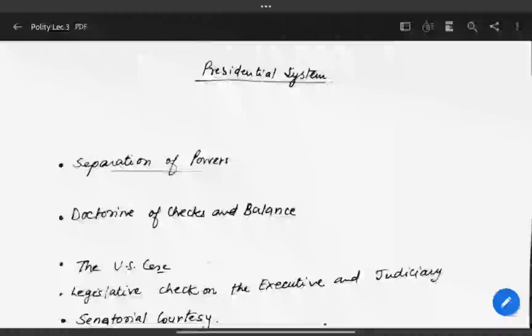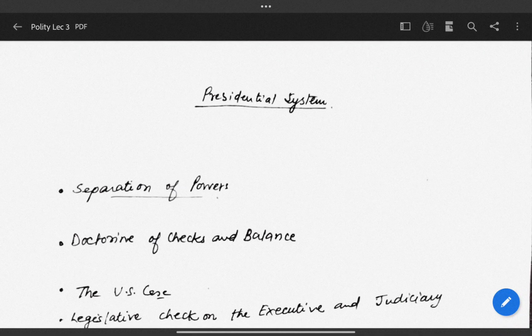First of all, we should know what a presidential system is. A presidential system is a system where the head of the state and the head of the government are the same. There are two pointers in this. First is the separation of powers between the three organs of the government, which is viewed in the presidential system. And the second point is that a member of the executive, that is a minister, cannot be a member of the legislature. This is the feature of a presidential system.